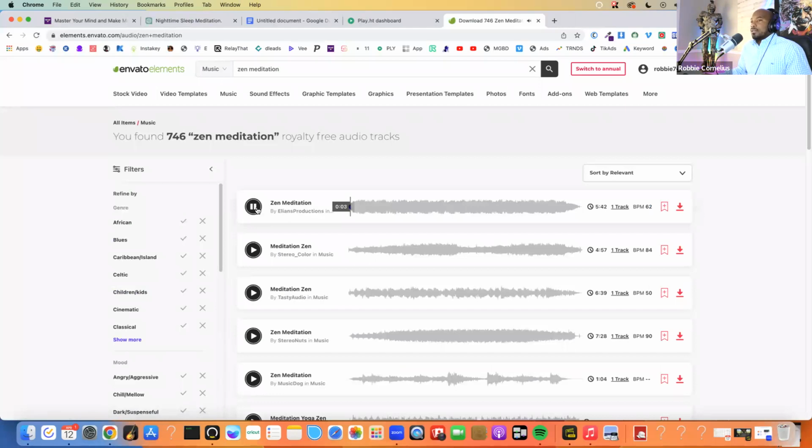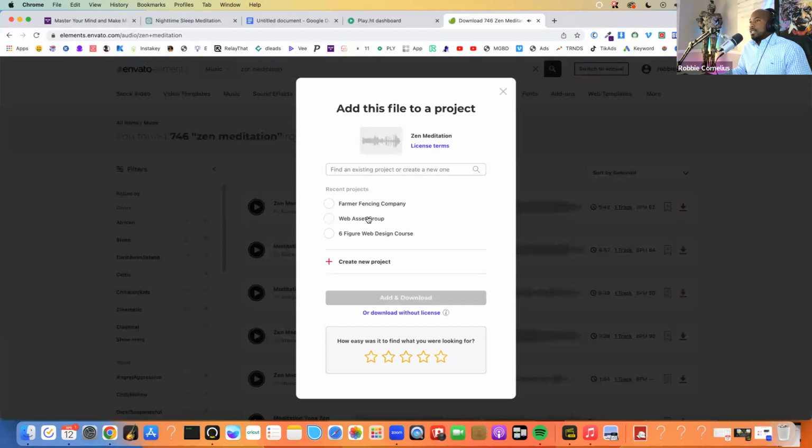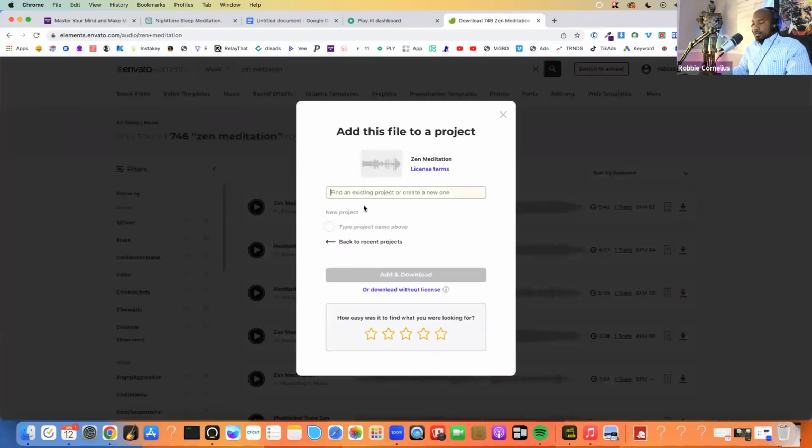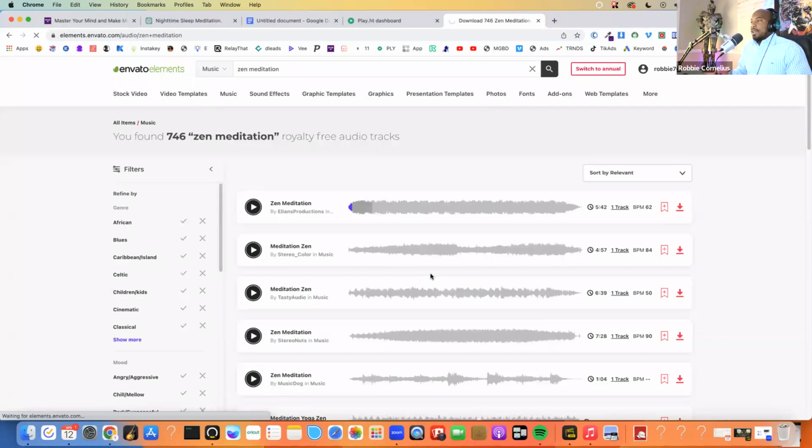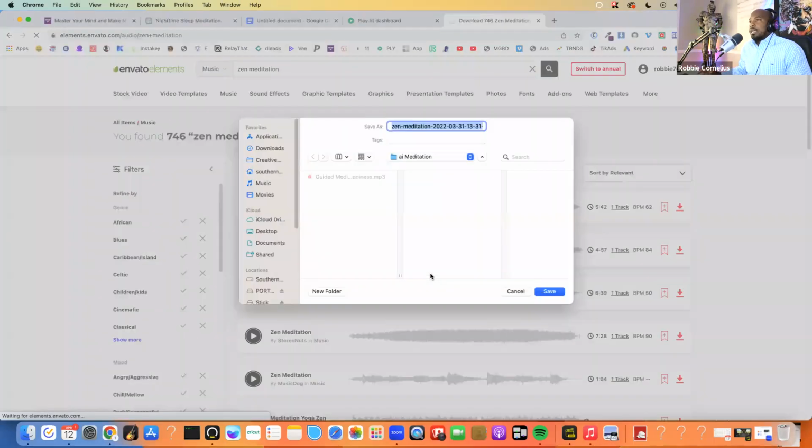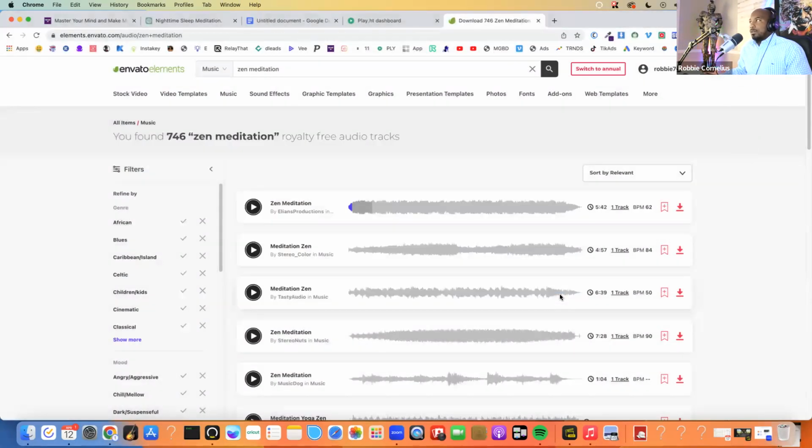There we go. Yes. All right, so now I already like that. I'm just gonna create a new little project name here and call it Zen meditation. And then hit add and download. And now those files are going to be saved to my computer up under the AI meditation folder that I created inside of my computer.